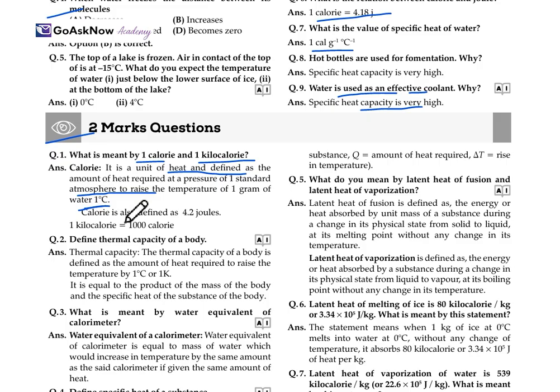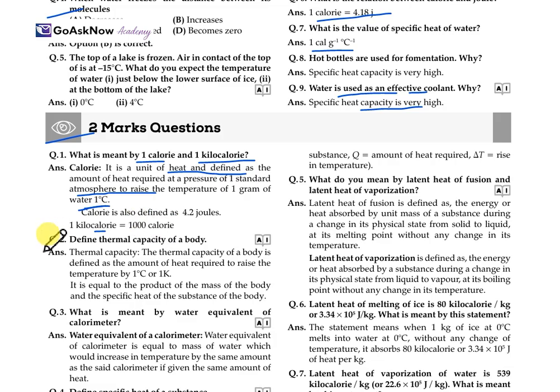A calorie is also defined as 4.2 joules. So 1 kilocalorie will be equal to 1000 calories. So this is the meaning of calorie, and 1 kilocalorie will always be equal to 1000 calories.